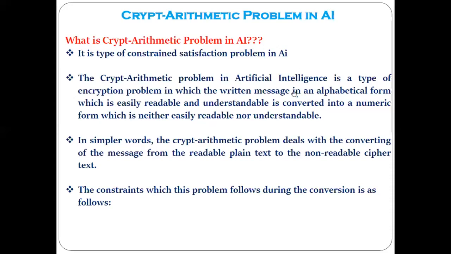Every solution has some rules to follow. Games have some rules. It means that in order to solve that particular kind of problem, certain constraints or rules have to be satisfied. Understood? And that is the reason all these problems are called constraint satisfaction problems in artificial intelligence. And today we are going to discuss one more problem which comes under the category of constraint satisfaction, that is cryptarithmetic.